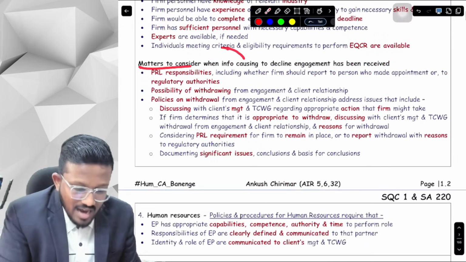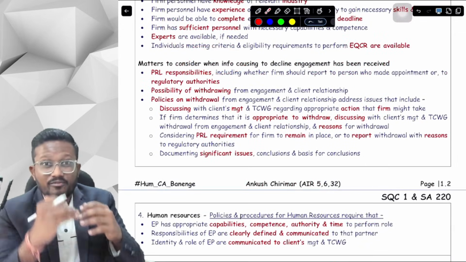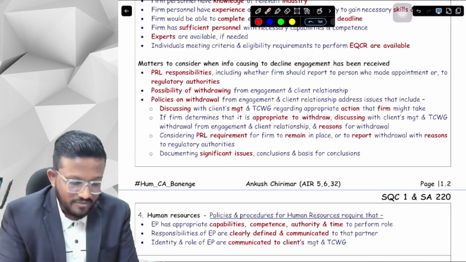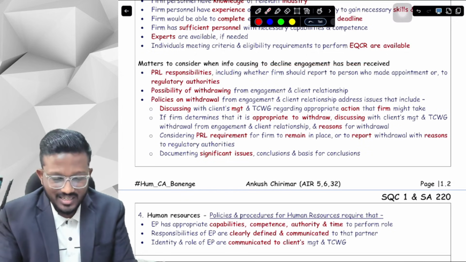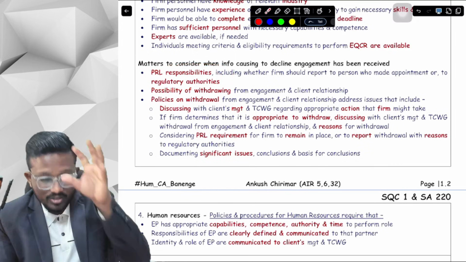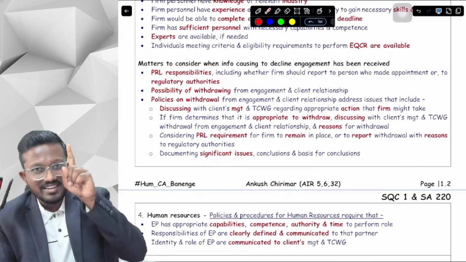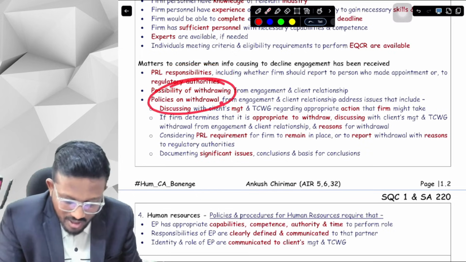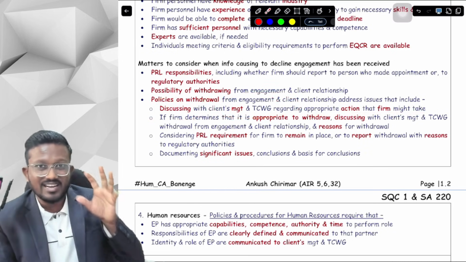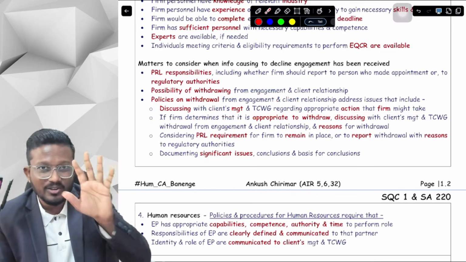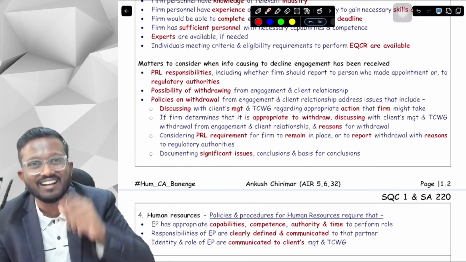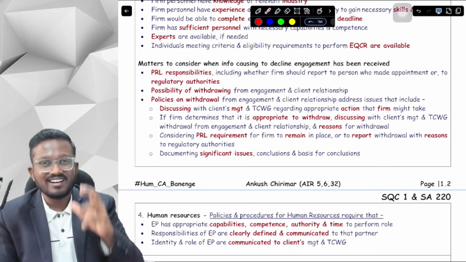So if we come to know information which, had we known it earlier, would have made us decline the engagement, what we will do now is first see our PRL responsibilities, like whether we should report to the person who made our appointment or to the regulatory authorities. Is there any possibility of withdrawing from the engagement? And if there is, then we will see the policies on withdrawal from the engagement. First of all, we will discuss with the client management and TCWG that we are taking this action. If you want to resolve something, you can resolve it now, otherwise we will withdraw. We will give a warning to the client or TCWG.